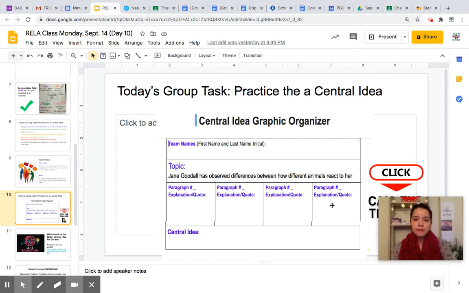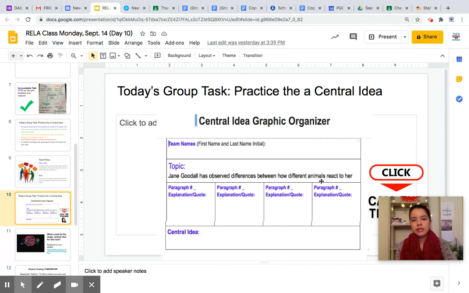To prove this topic, our task is to go back, find an example paragraph, and either quote it or explain it in our own words. How is that an example showing how animals reacted to her in different ways? If you found the scene where the baboons are coming to her tent and they're not shy, you can write that as an example. As a team, we're trying to find 4 paragraph examples and then come up with a good central idea.